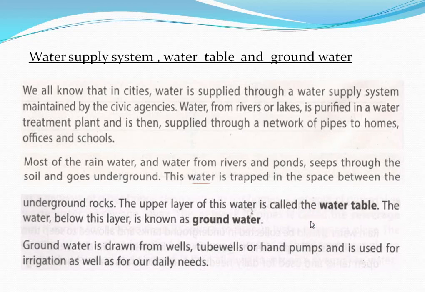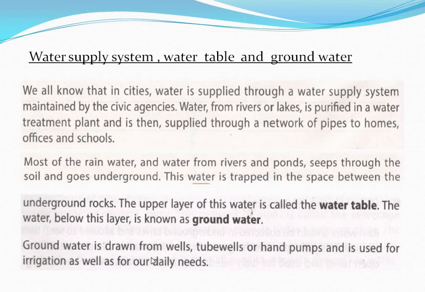So you have to write it in your copy, water table. And the water below this layer is known as groundwater. So from the water table downwards, all the water is called groundwater. So the water table is the upper layer of the underground water.